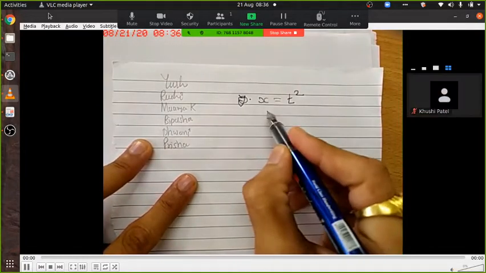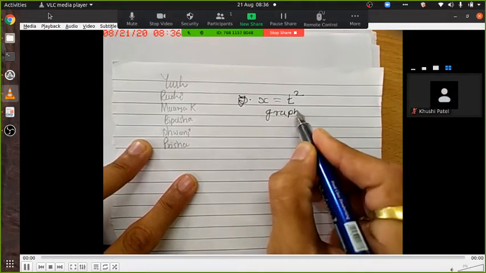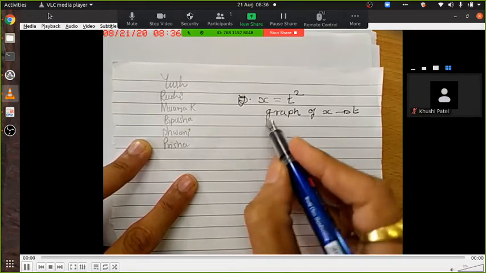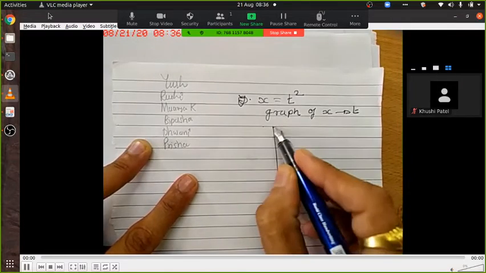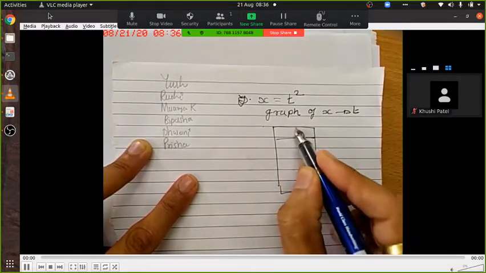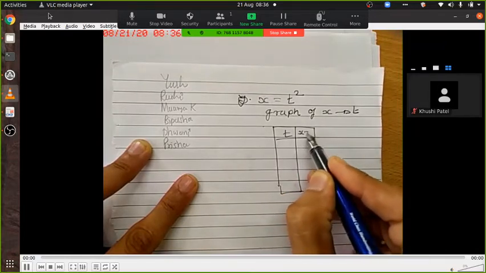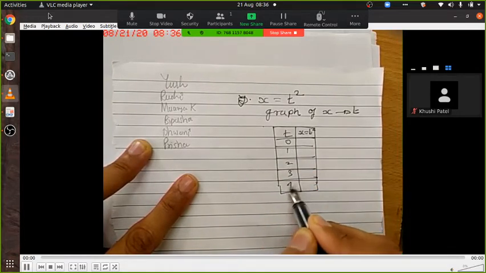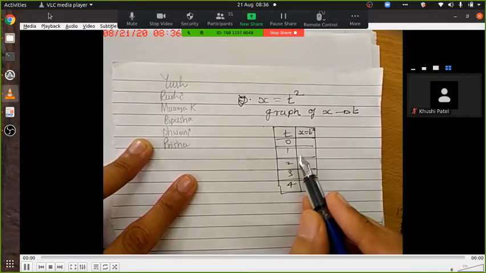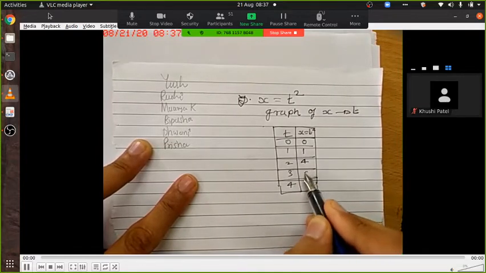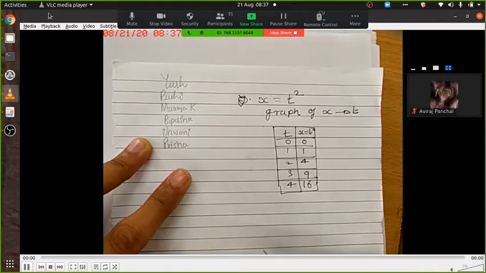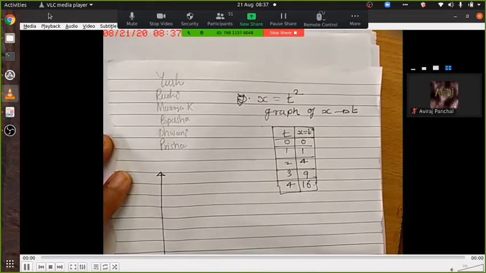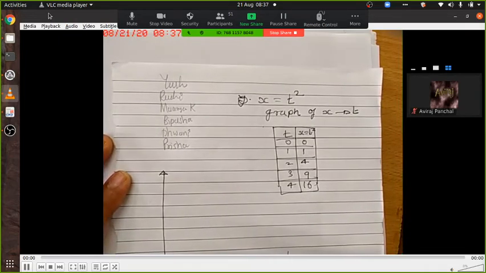And you are asked to plot a graph of x versus t. You are supposed to prepare a table, t and x equal to t square: 0, 1, 2, 3, 4. Whatever I am writing, is it readable to you? Yes, sir. Okay, so it goes up to 16, and the graph, if I put t versus x,